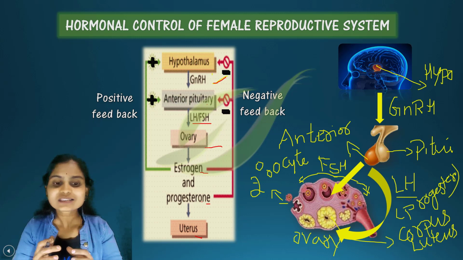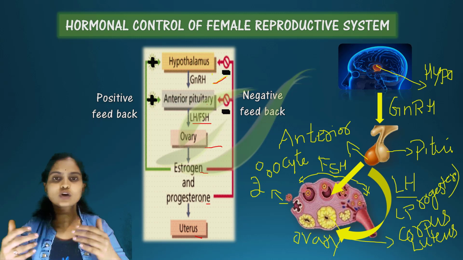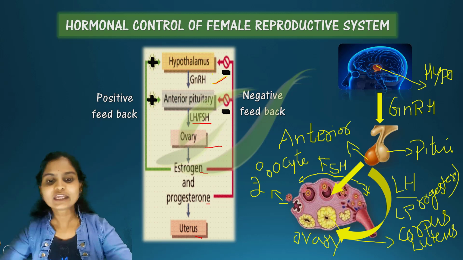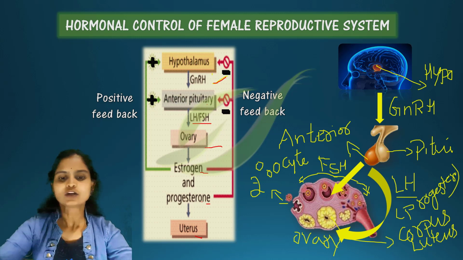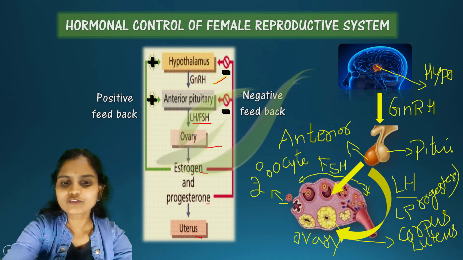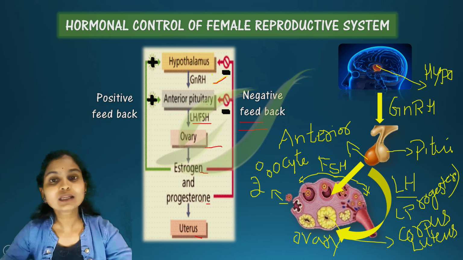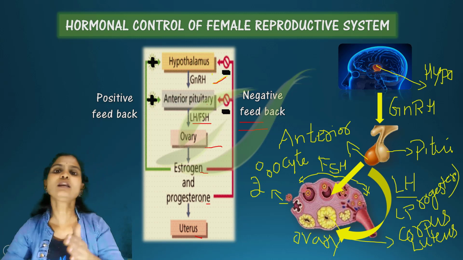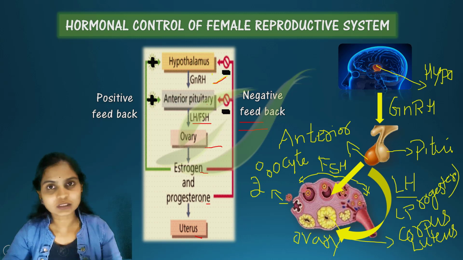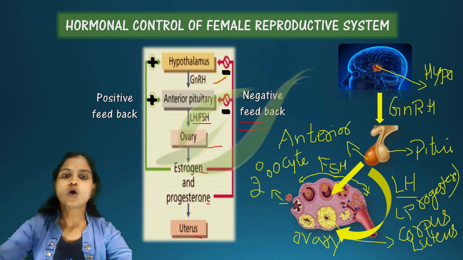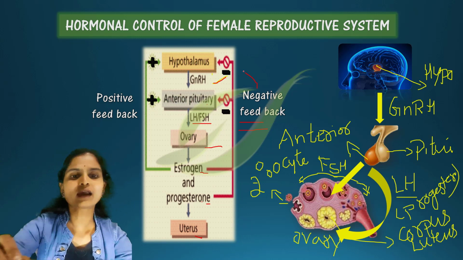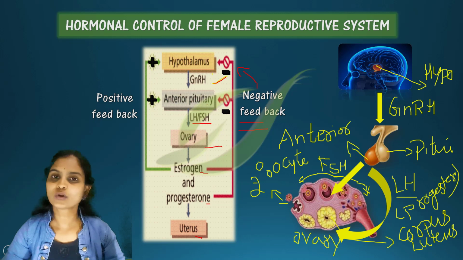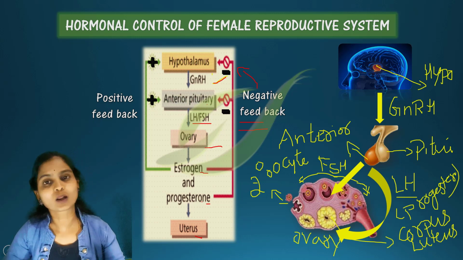But once the estrogen and progesterone hormones are large in amount, they give negative feedback to the anterior pituitary gland to stop FSH and LH secretion, which in turn also gives negative feedback to the hypothalamus not to secrete gonadotrophic releasing hormone.